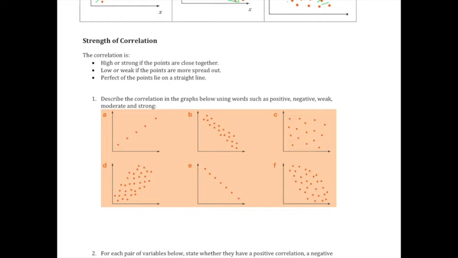For instance, if the dots are in a really closely straight line, can you see that? They look like they're in a really close straight line. That's a high or strong correlation. It's weaker if it's going upwards, but they're further apart. Do you know what I mean? Then it's perfect if they're perfectly on a straight line. That's perfect. Okay? So using those, describe the correlation in the graphs below using words such as positive or negative,